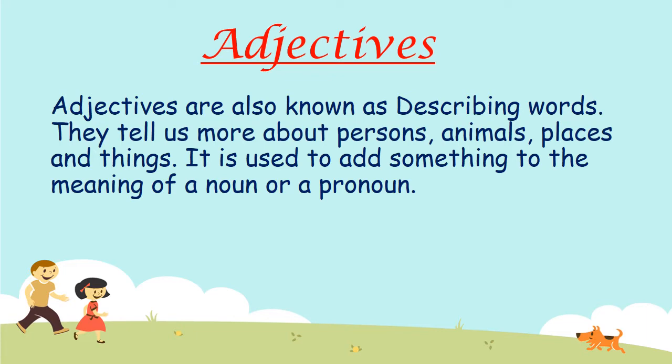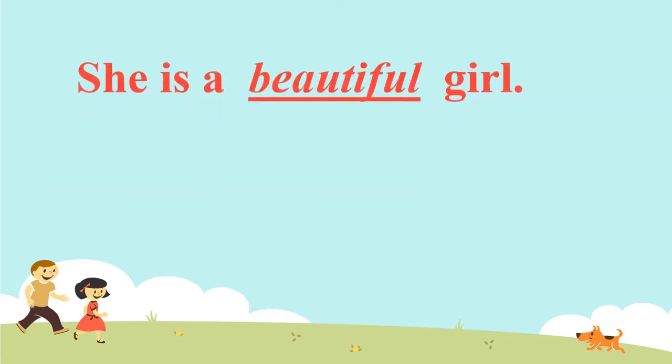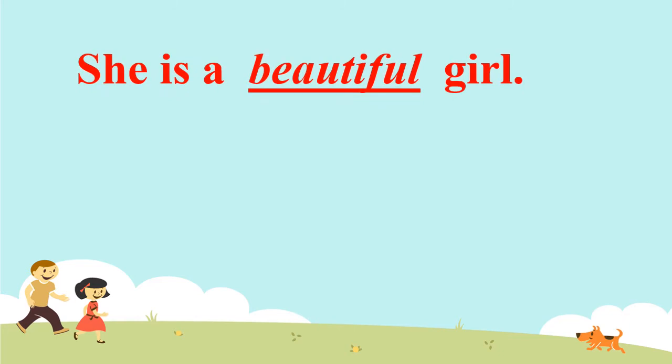Let us understand it through an example. She is a beautiful girl. Now which is the noun in this sentence? It is girl. Girl is the noun. And the word that tells us more about the noun girl is beautiful.